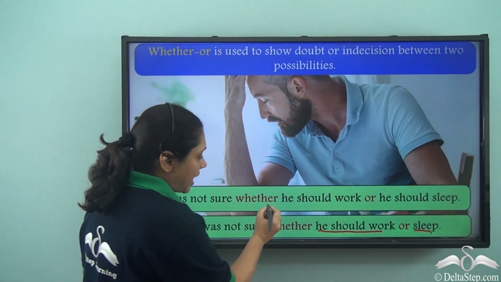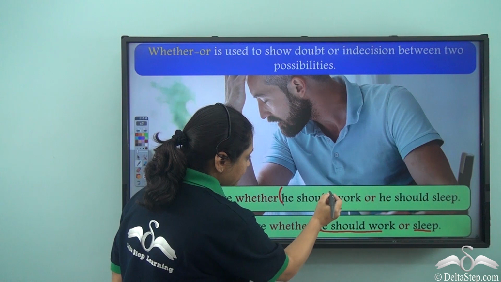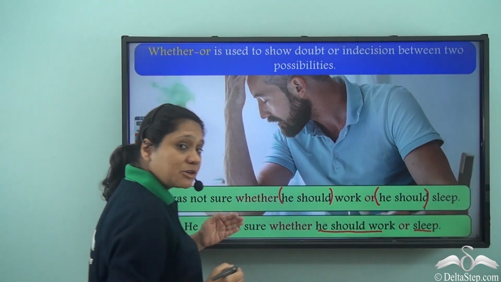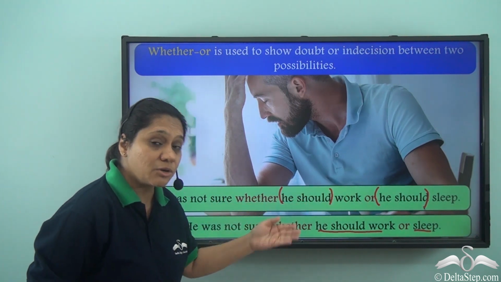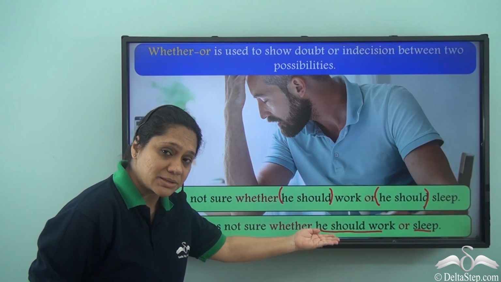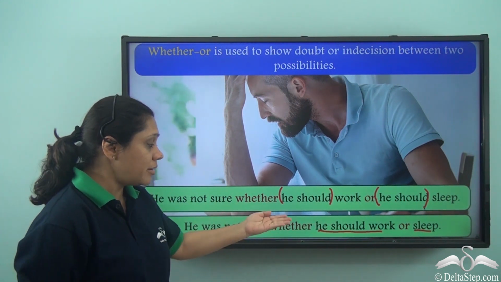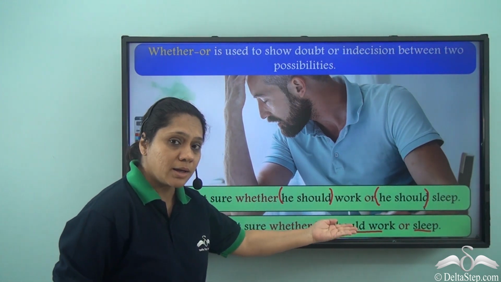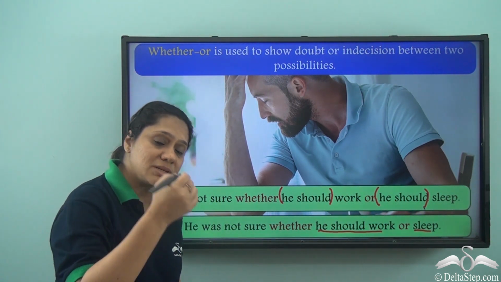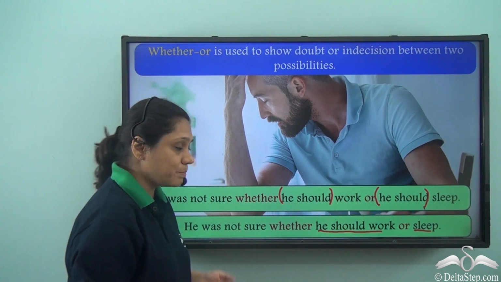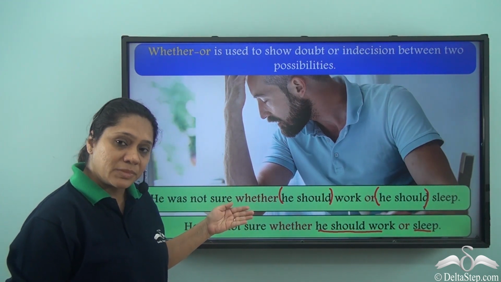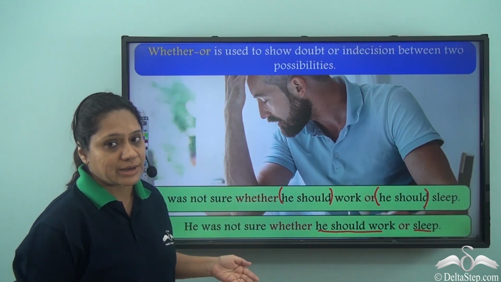What is the common part? He should. And instead of writing it 2 times, we have written it just once in the first alternative. He was not sure whether he should work, and in the second alternative, we have not included it. We have just written the alternative sleep. Both the sentences actually tell us the same thing. It is just a different way of writing.